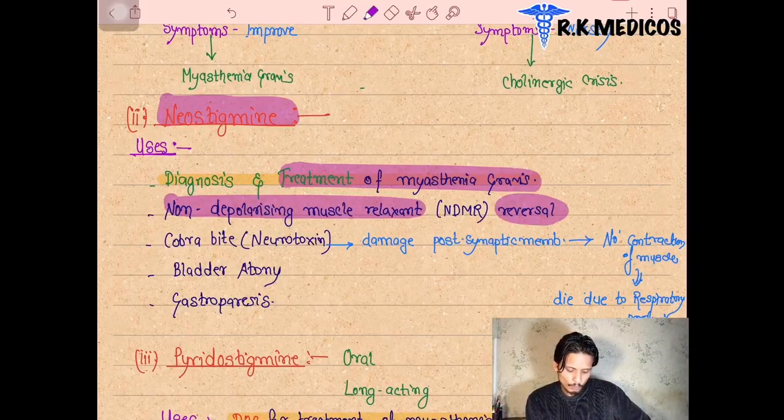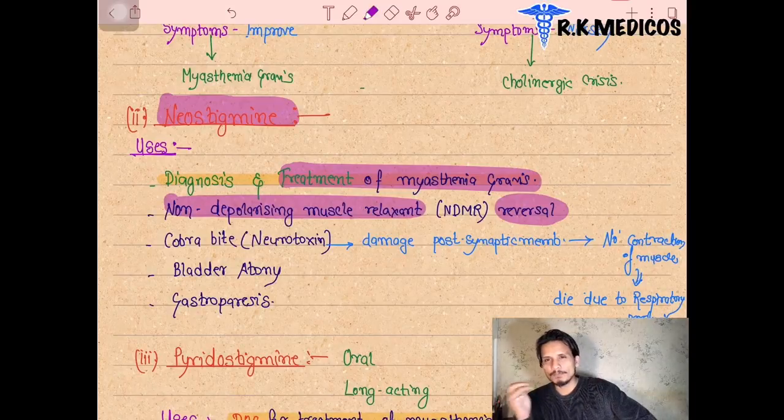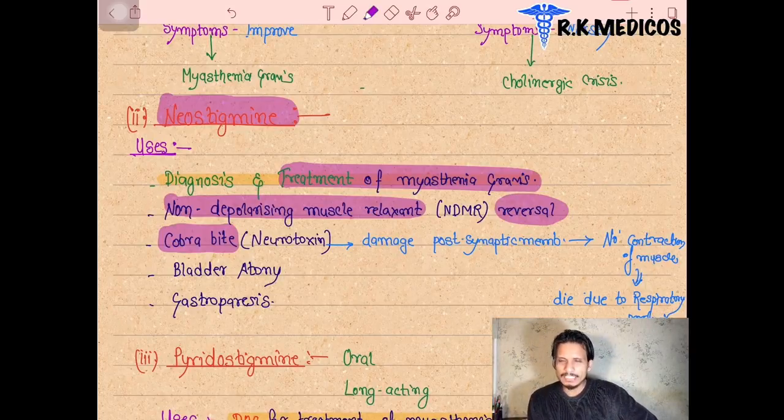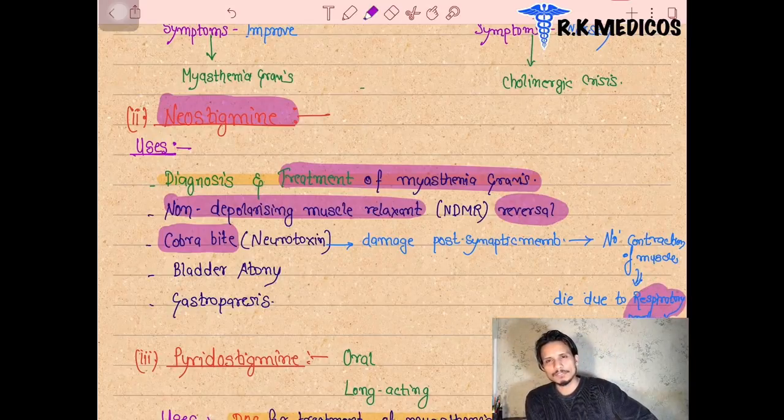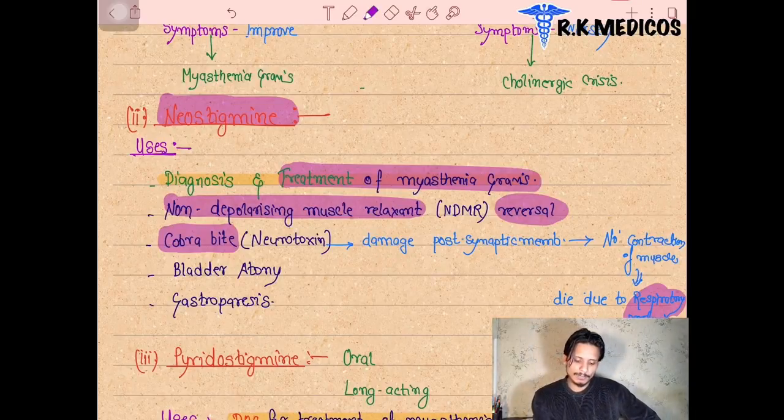If the patient has a cobra bite, a snake bite, cobra venom is a neurotoxic agent. It binds to the postsynaptic nerve terminals and decreases the muscle contraction, which leads to respiratory paralysis of the patient. The respiratory paralysis is due to the absence of muscle contraction, because these toxins bind to the postsynaptic nerve terminals. All the cholinergic receptors get bound by the neurotoxins. Next are bladder atony and gastroparesis. In all these cases, the neostigmine drug is used.